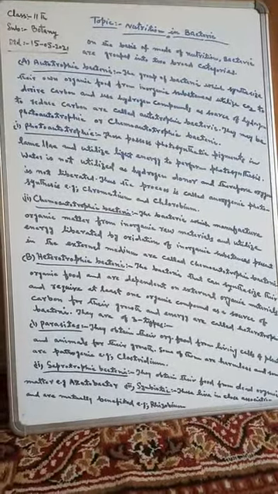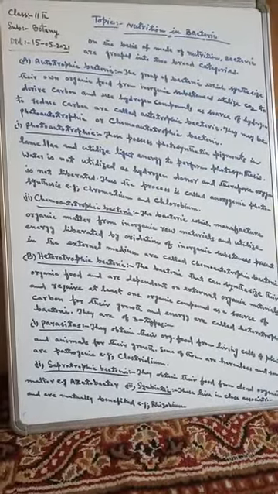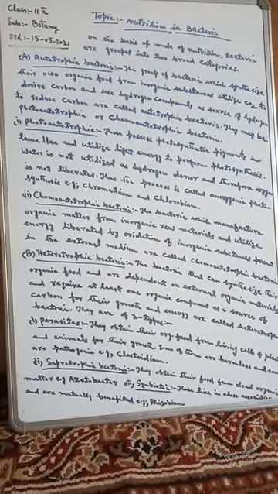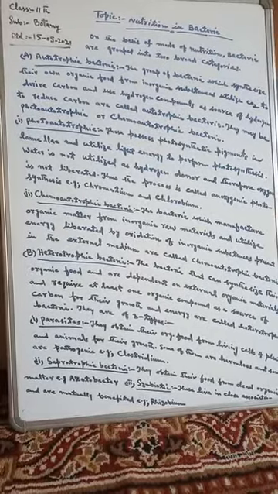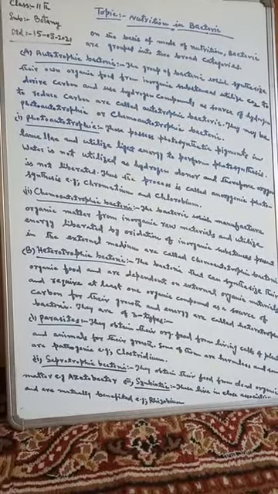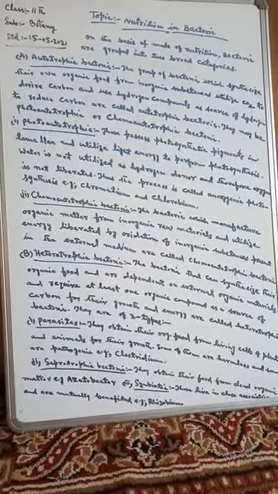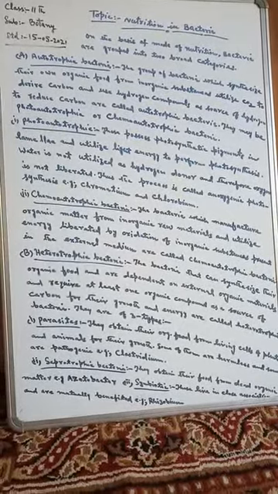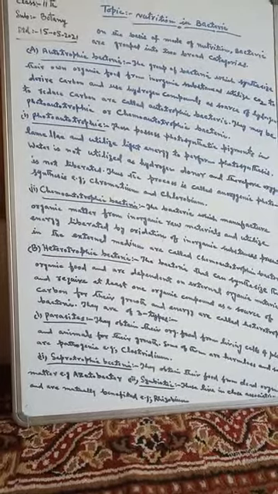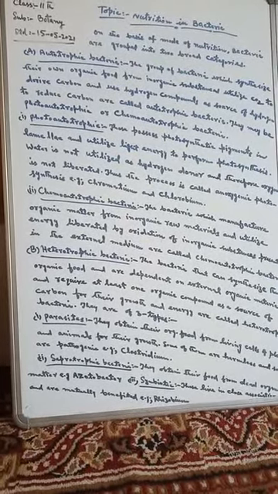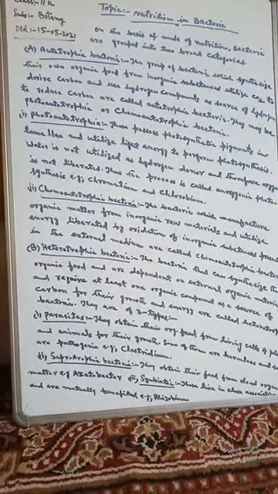Here these photoautotrophic bacteria have the photosynthetic pigments, and they use the light energy and perform the process which is called photosynthesis. Here in these photoautotrophic bacteria, water is not utilized as hydrogen donor.